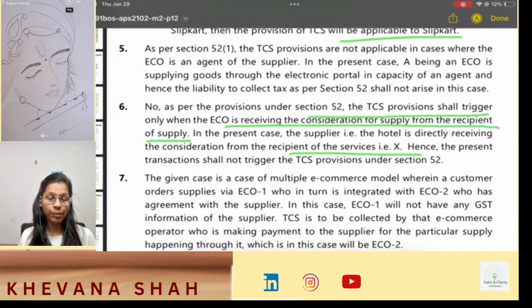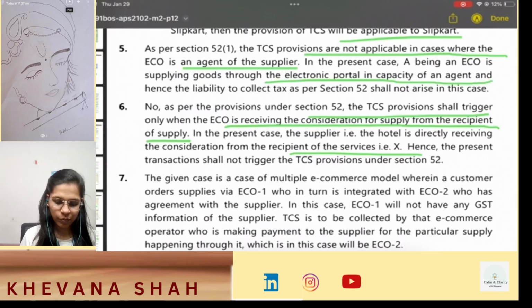So see, as per section 52(1), TCS provisions are not applicable in cases where ECO is agent of the supplier. Okay. In the present case, A being an ECO is supplying goods through electronic portal in capacity of an agent, and hence the liability to collect TCS as per section 52 shall not arise in this case. So when you are supplying goods purely in the capacity of ECO, in that case only your TCS provisions will be applicable. So TCS provisions are not applicable in this case.